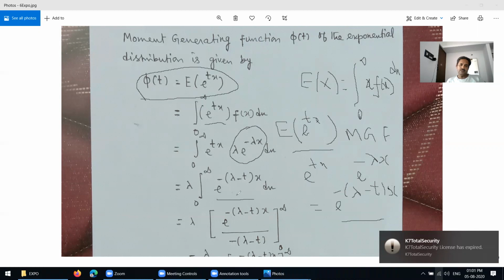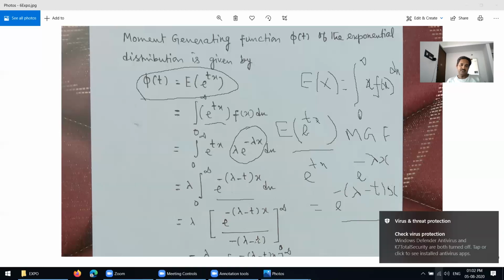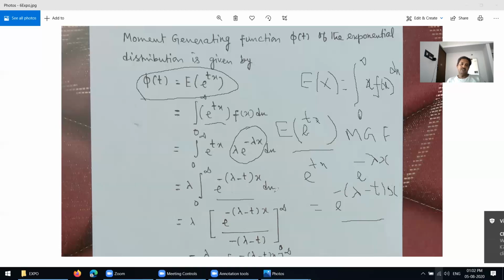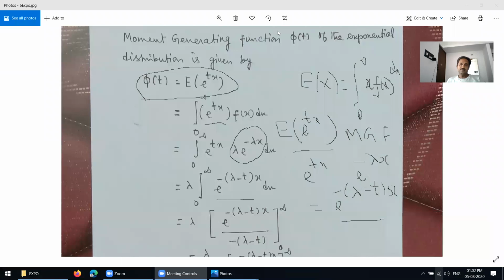T is not the integral variable, so take integration with respect to x. Then you have lambda into e power negative lambda minus t into x over minus lambda minus t, over the limit 0 to infinity. Any doubt here? It's okay.